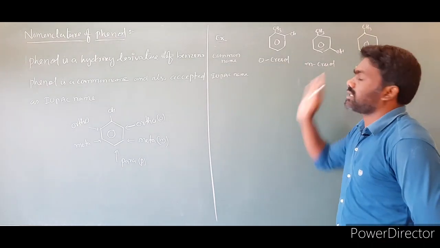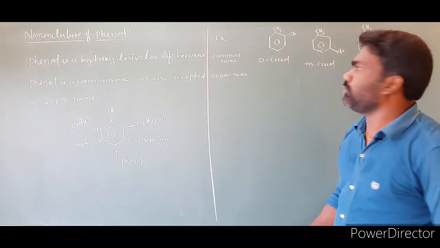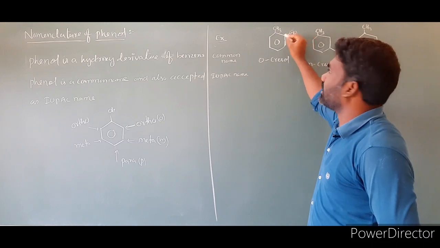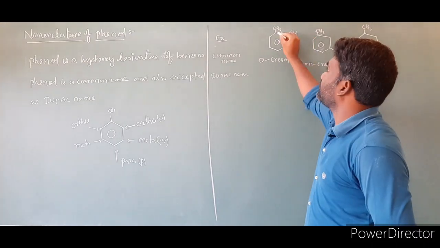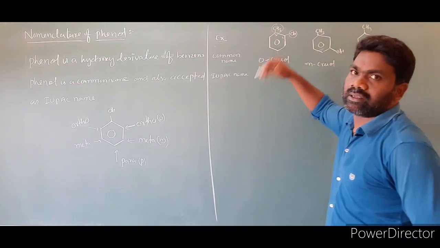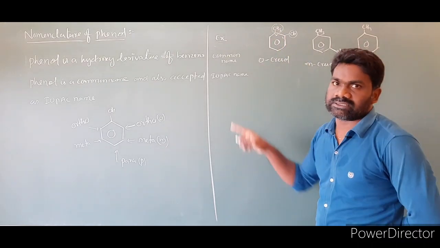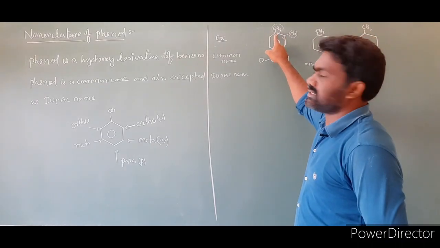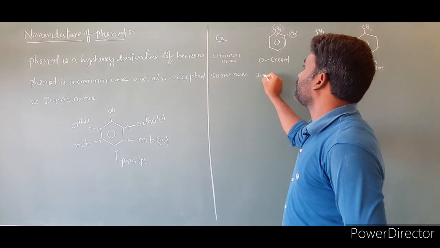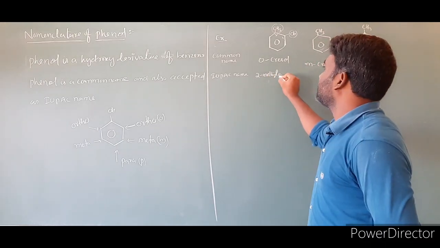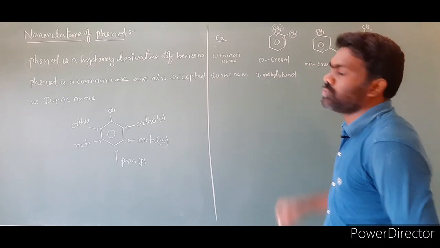This is the common names. Now coming to the IUPAC names. While writing the IUPAC names, the position where the OH group is present we take as position 1. The next position will be 2. The CH3 group will get the lowest number, whether numbering clockwise or anti-clockwise, as we discussed in the previous class. Then the methyl group is at the second position, so the name is 2-methyl phenol.